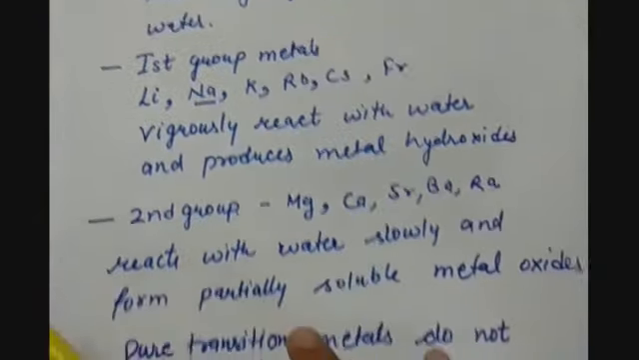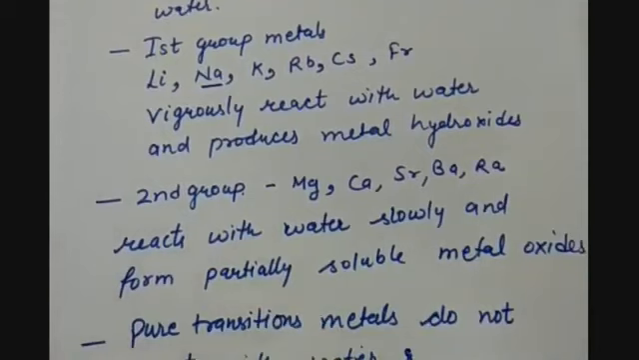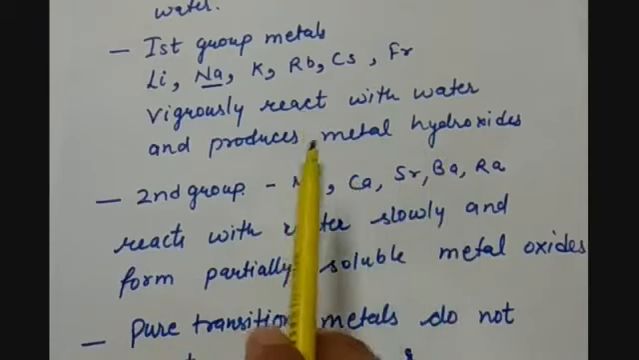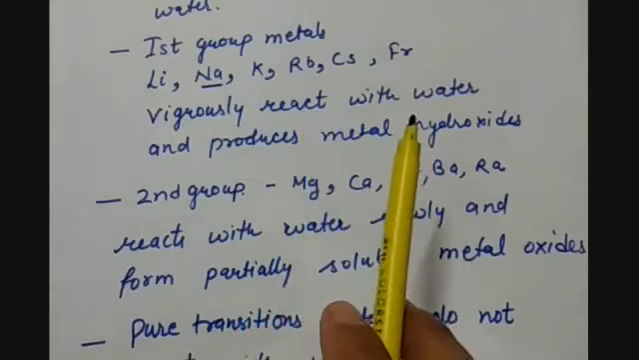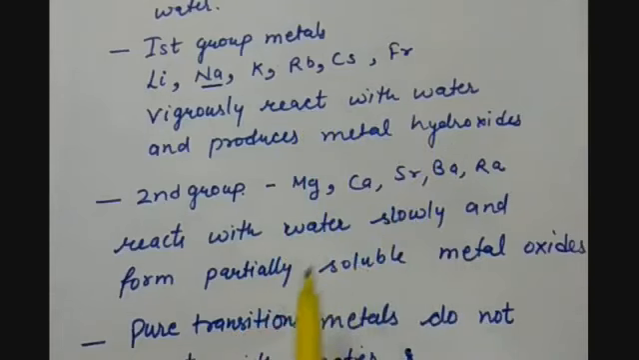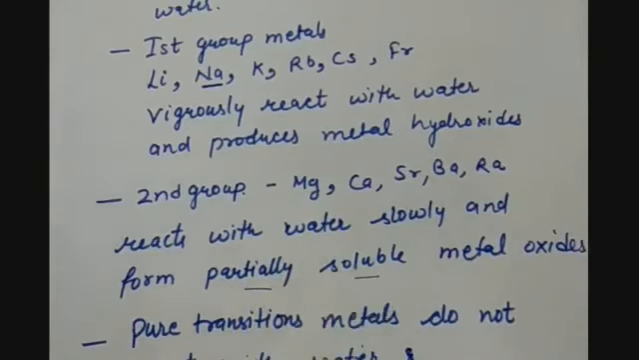Then comes the term of second group metals. Second group metals like magnesium, calcium, strontium, barium, radium, all these metals are present in the mid of the reactivity series. So they react with the water but slowly as compared to the first group. Earlier in the first group, the metal hydroxides were completely soluble in water, but now the oxides which are formed by the reaction of these metals and water are partially soluble in water.